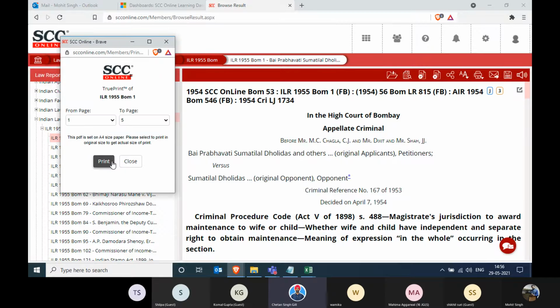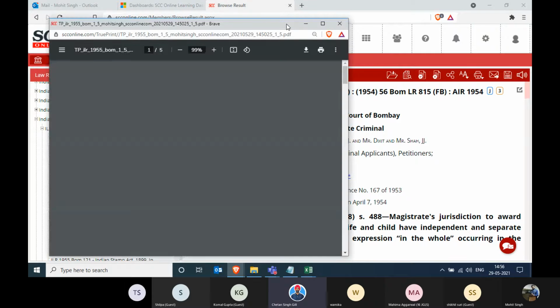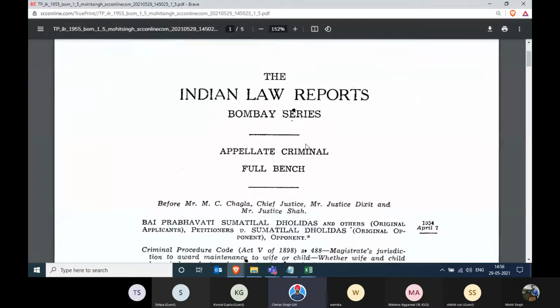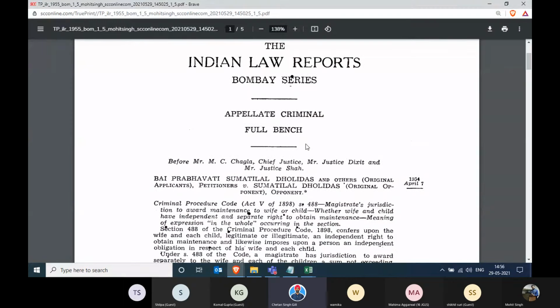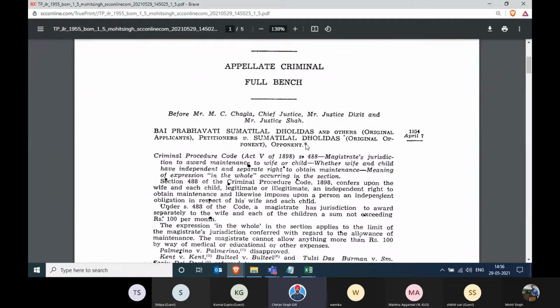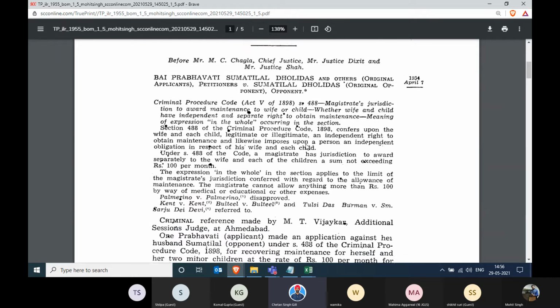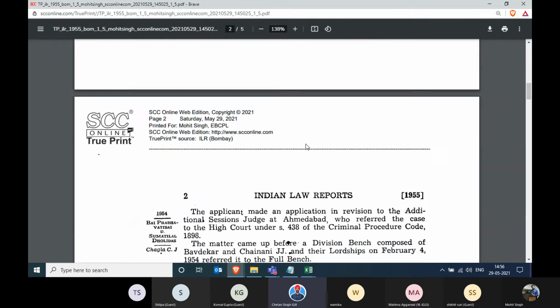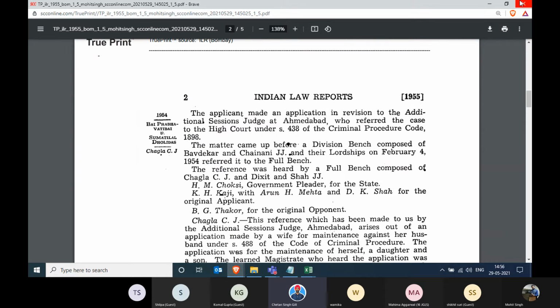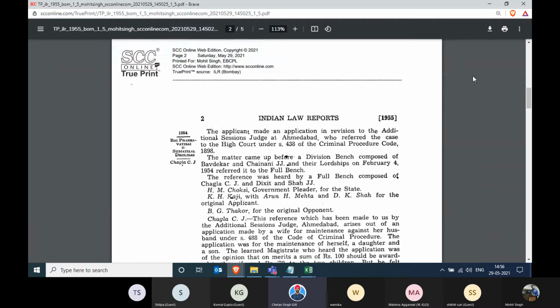Now, considering that we cannot just take print, we cannot go to the library now, and we cannot access all those books and everything, for I think a lot of other reasons as well. When we take a print from here and from the other alliance journals, you'll get the exact photocopy printout of those journals as well. So it's not limited to only SEC journals, ILRs, DRJ, DLT, like I mentioned, and all this list is already available on the website in the data coverage. We will show it to you after the session. And this is the original format, and it's as good as having an ILR library on your computer.